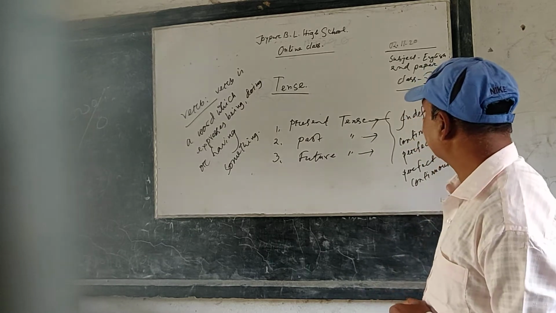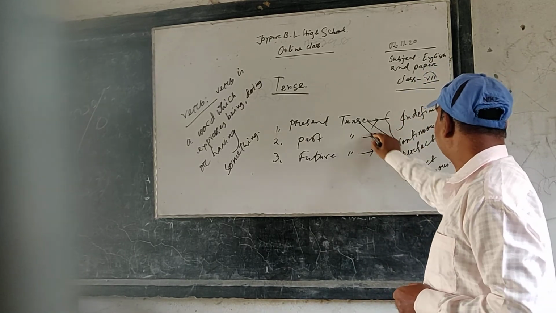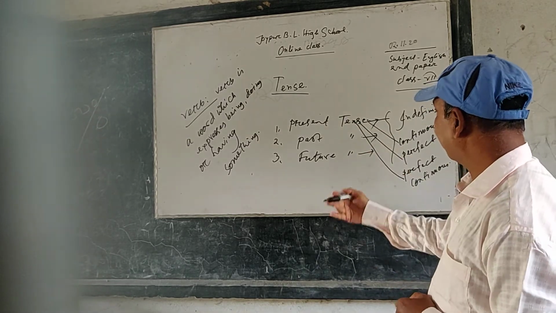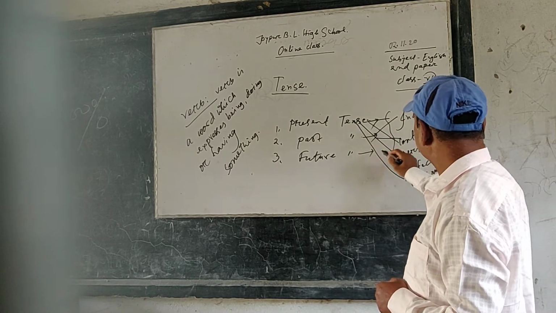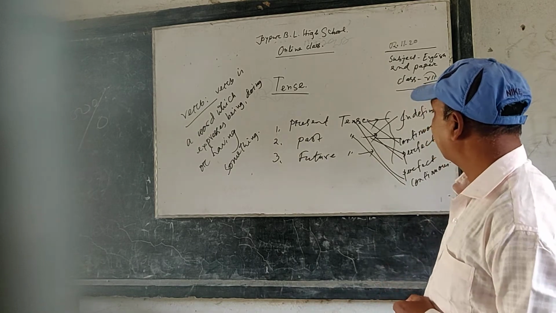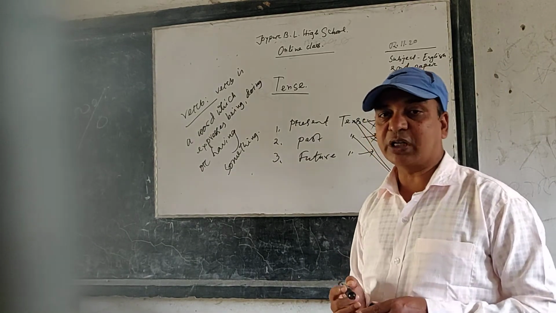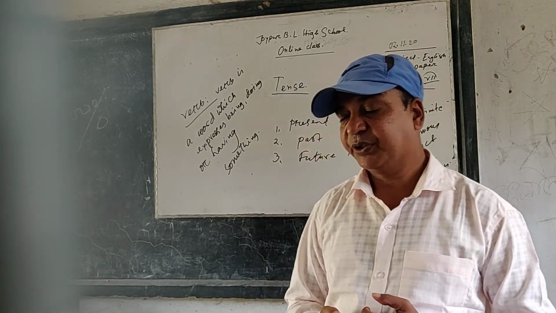If I say present indefinite, present continuous, present perfect and present perfect continuous, in this way I can say past indefinite, past continuous, past perfect and past perfect continuous. And in the same way I can say future indefinite, future continuous, future perfect and future perfect continuous.